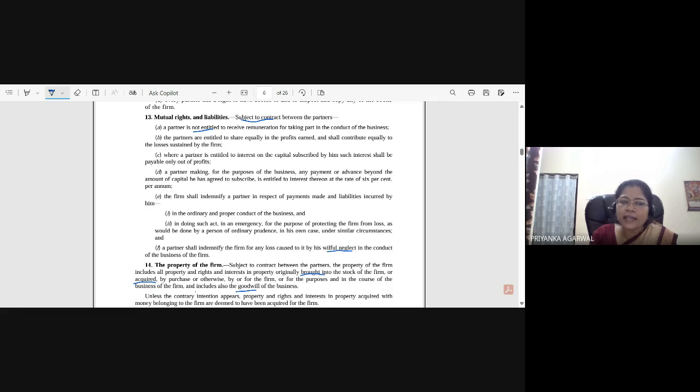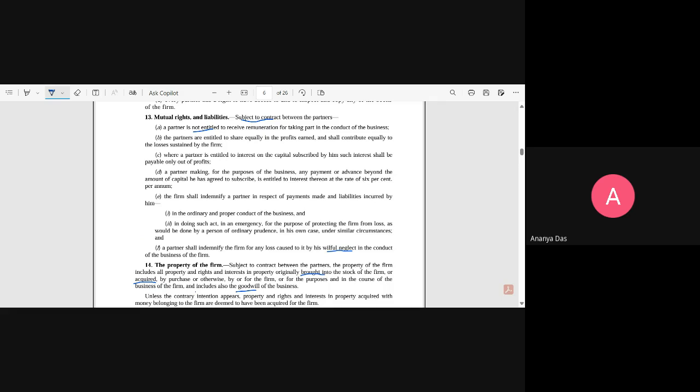A partner shall indemnify the firm for any loss caused to it by his willful neglect in the conduct of the business of the firm. Okay, earlier we have mentioned about the fraud. Now here it is saying about willful neglect. So what do you mean by willful neglect as a layman? Ma'am, neglecting something that was due.